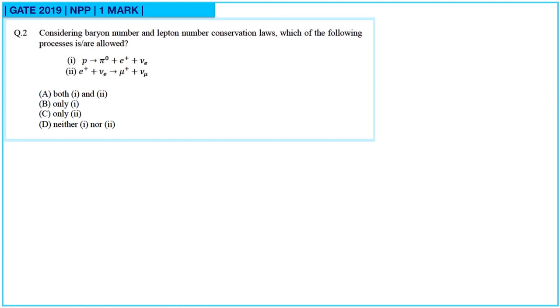Question number 2. Consider baryon number and lepton number conservation laws. Which of the following processes is or are allowed? So consider first, here we have the first reaction. Let us check baryon number conservation. For proton it is 1, then 0, 0, 0. So baryon number is not conserved. So this first reaction is not allowed.